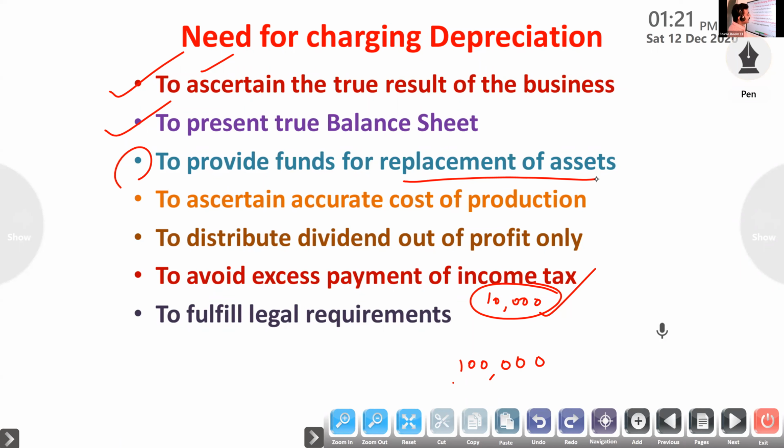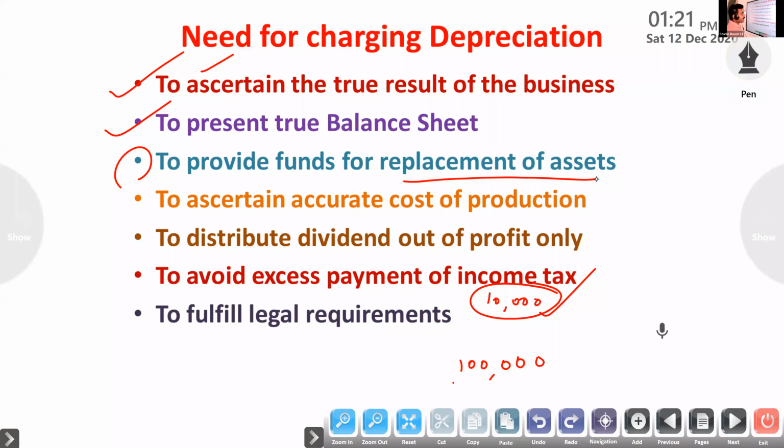Okay, that's why it is not paid in cash like other expenses. It is a source of revenue which is retained in the business. Otherwise, if we are not writing depreciation, that amount we have to distribute to the shareholders, partners. Clear?